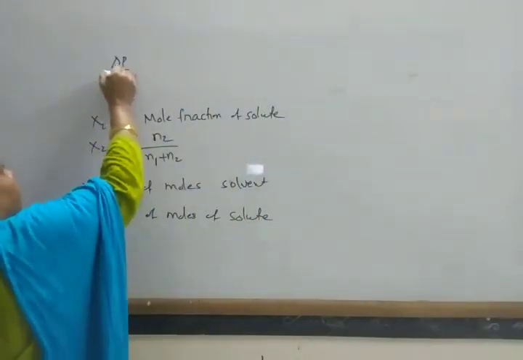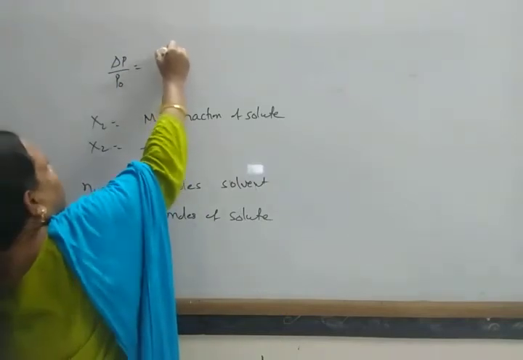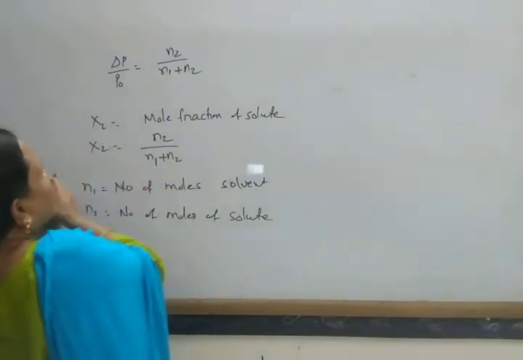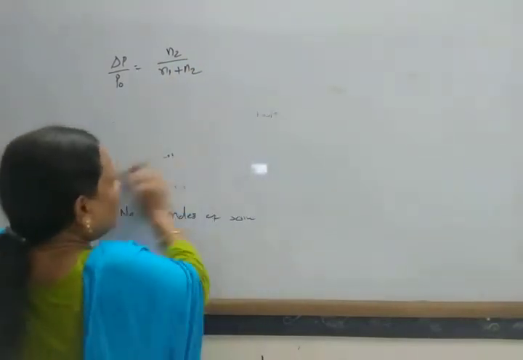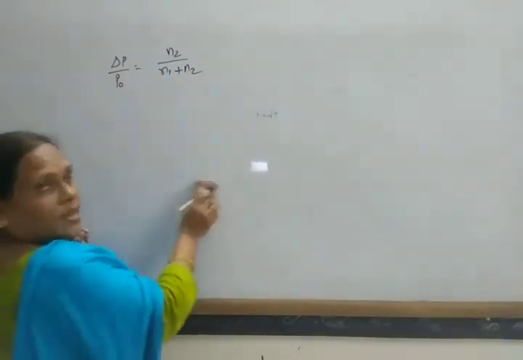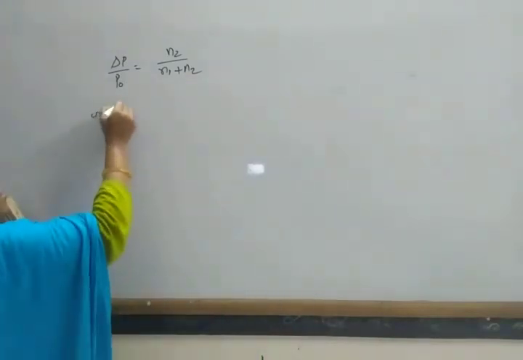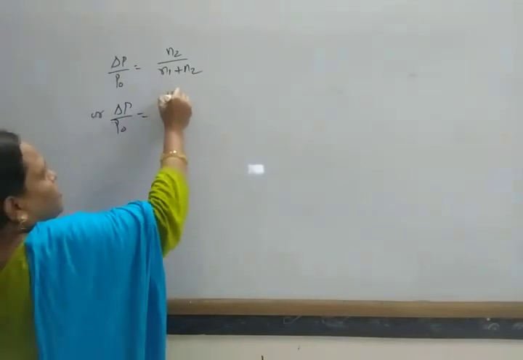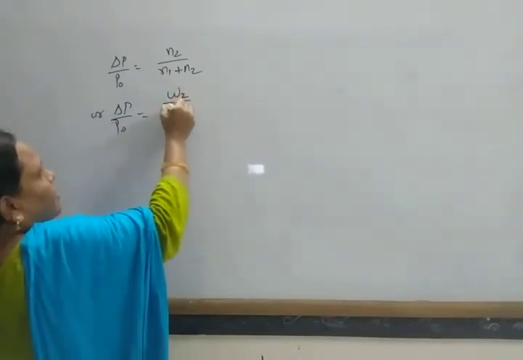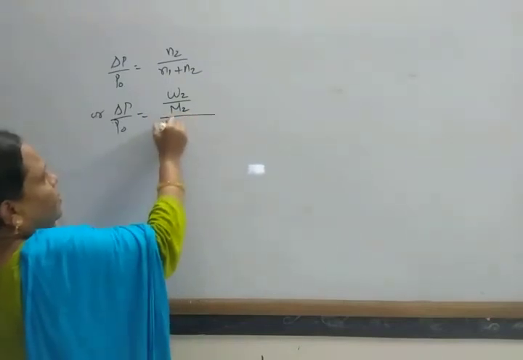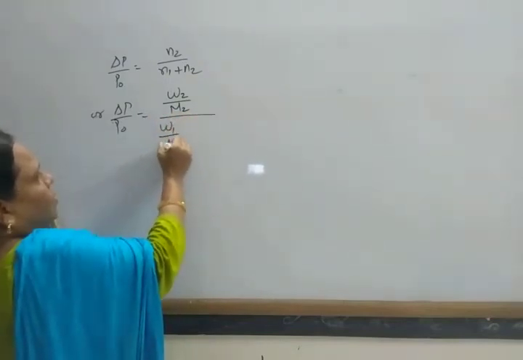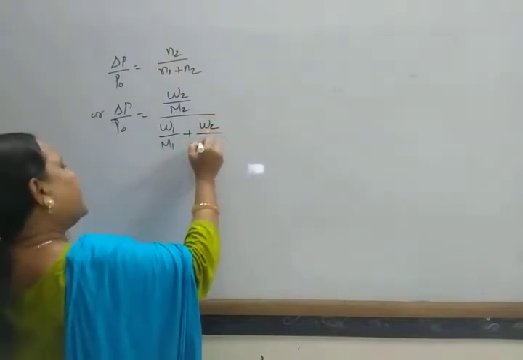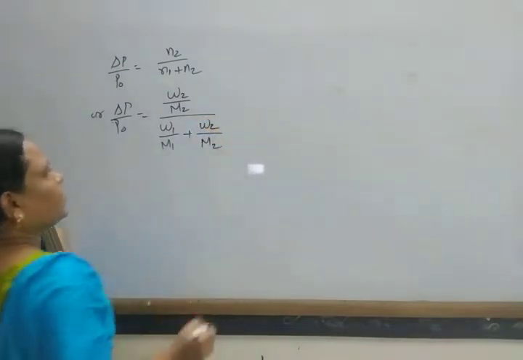Del P by P naught equal to N2 by N1 plus N2, or del P by P naught equals weight of solute by molecular mass of solute, divided by weight of solvent by molecular mass of solvent plus weight of solute by molecular mass of solute.